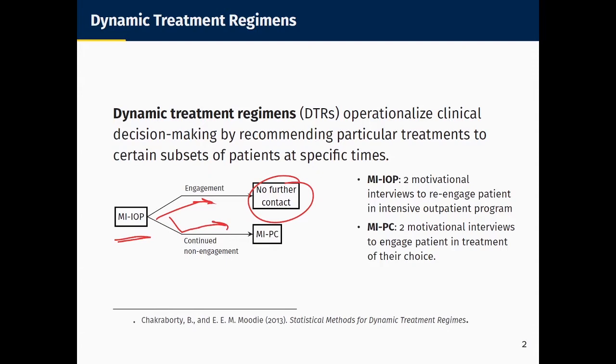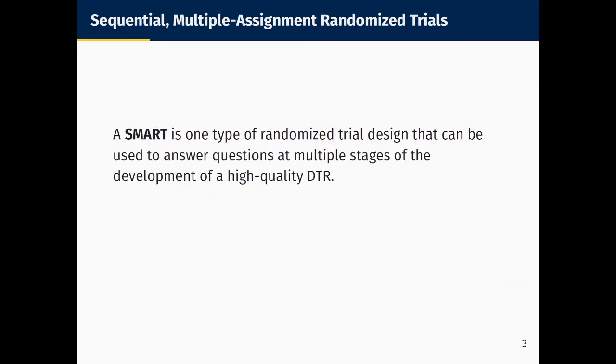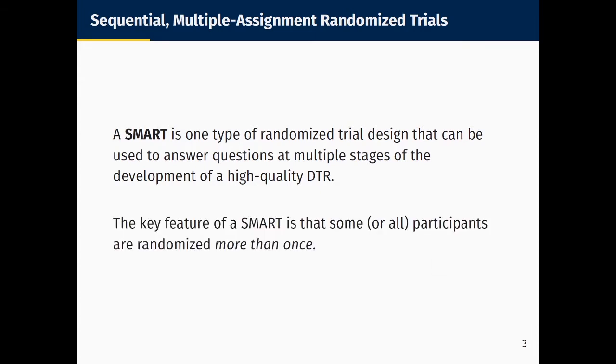Now, often, scientists have questions about how to construct high-quality dynamic treatment regimens. And those questions can be addressed using a sequential multiple assignment randomized trial, or a SMART. A SMART's just one type of randomized trial that can answer these questions. The key feature of a SMART is that some or all participants in the trial are randomized more than once. So let's take a look at